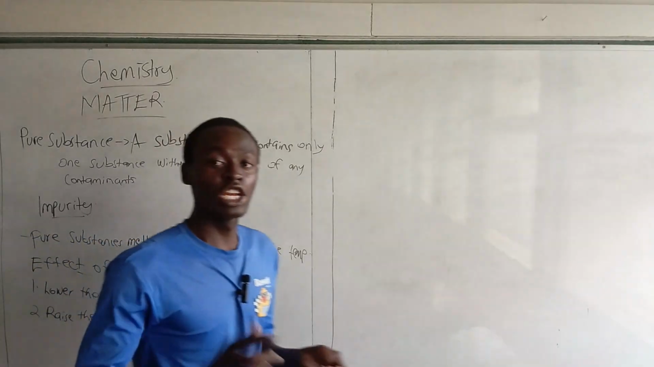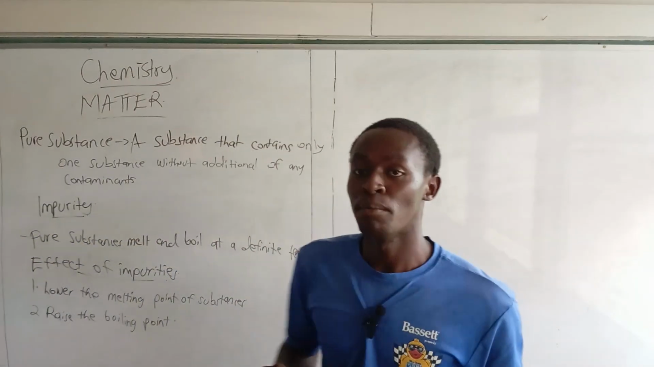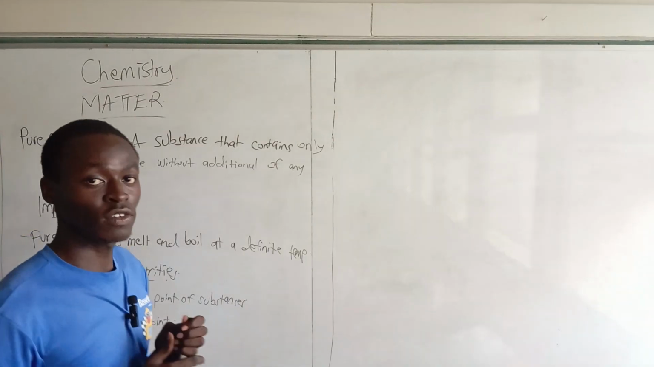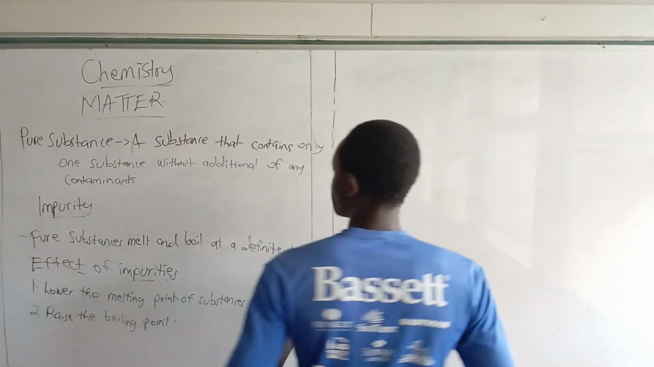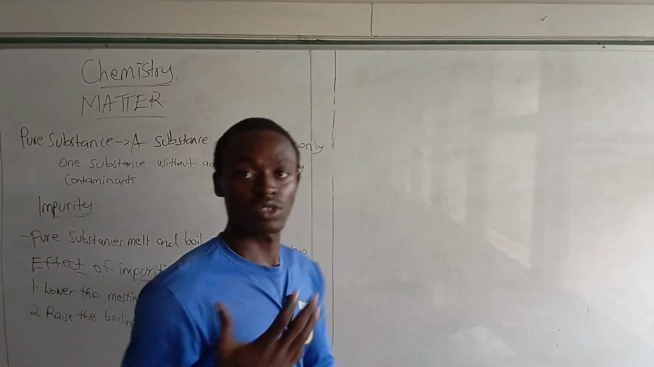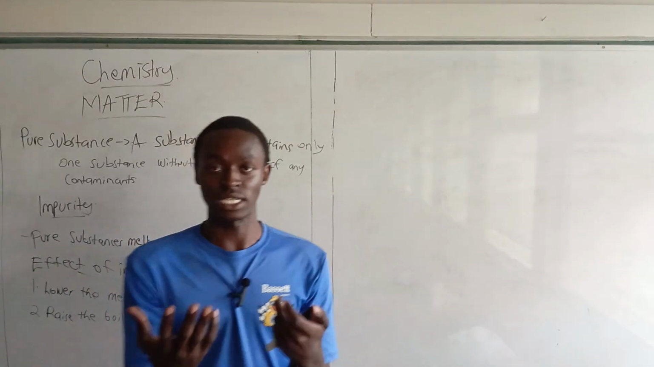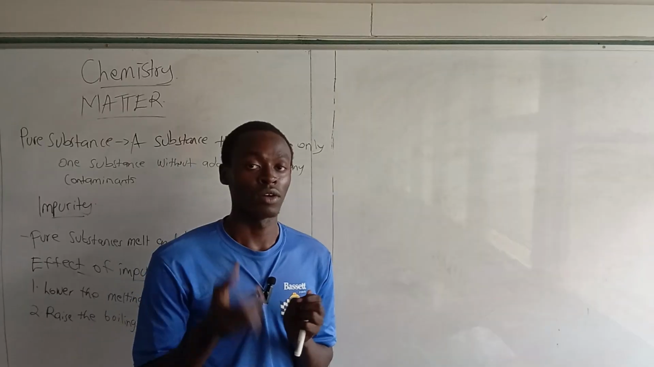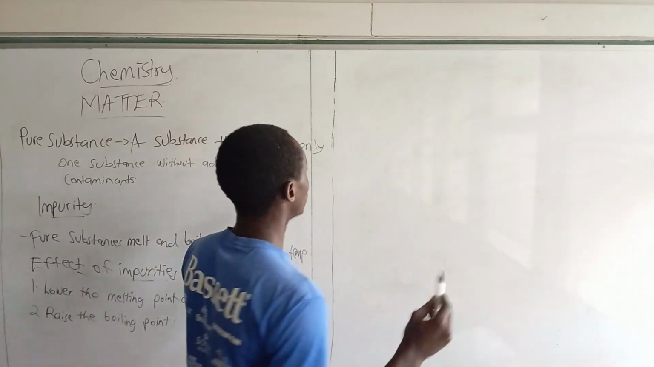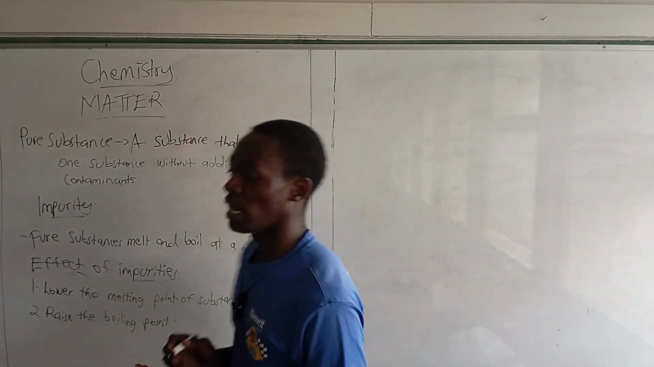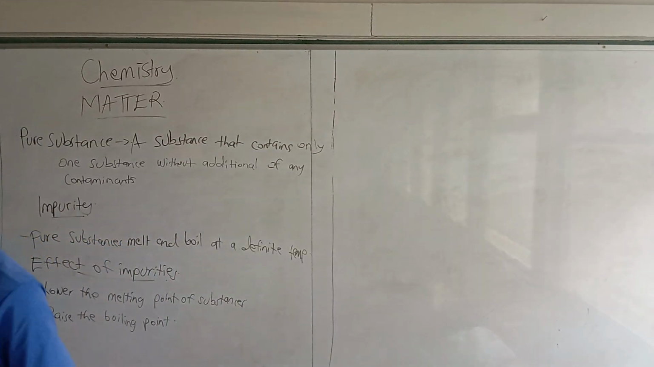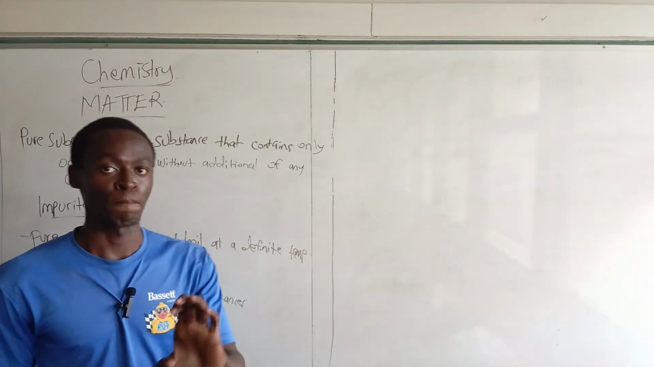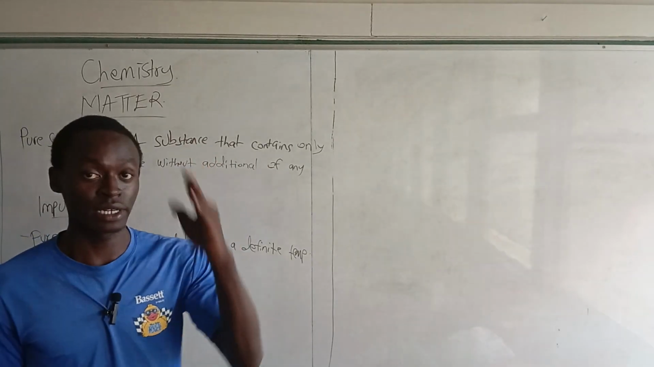So impurities lower the melting point, but they raise the boiling point. That is the effect of impurity. That will lead us to discussing the heating curve and even the cooling curve of water, of ice. Remember I said earlier that ice melts at a temperature of 0 degrees Celsius, and it boils at a temperature of 100 degrees Celsius.